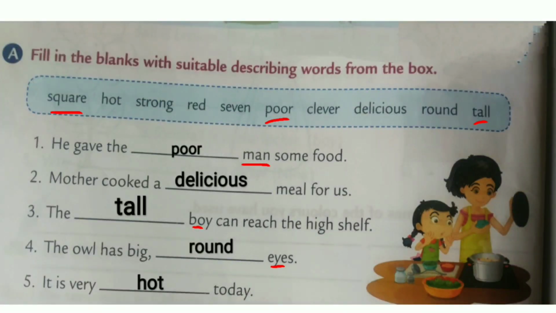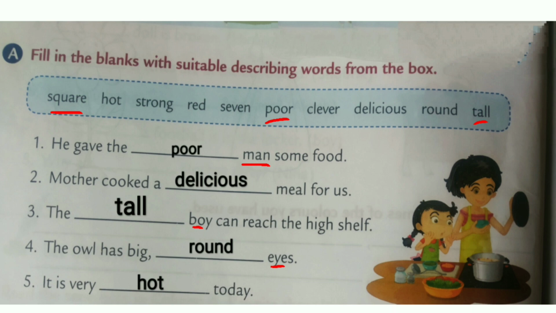A main answers. He gave the dash man some food. He gave the poor man some food. Second one. Mother cooked a dash meal for us. Mother cooked a delicious meal for us. Third one. The dash boy can reach the high shelf. The tall boy can reach the high shelf. Fourth one. The owl has big dash eyes. The owl has big round eyes.